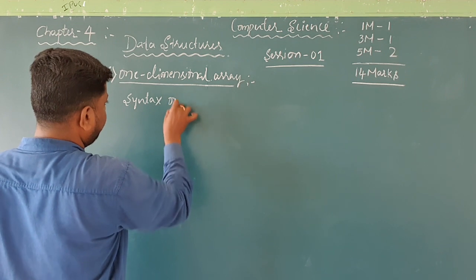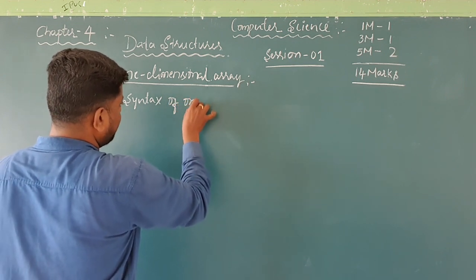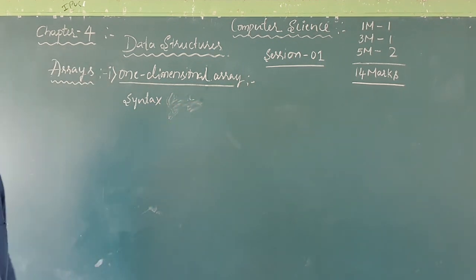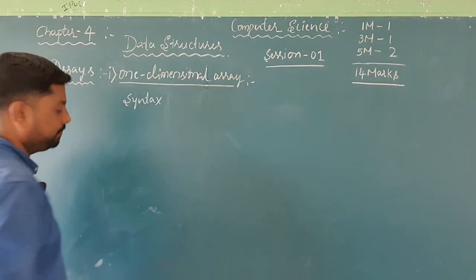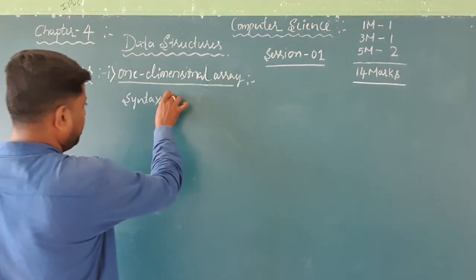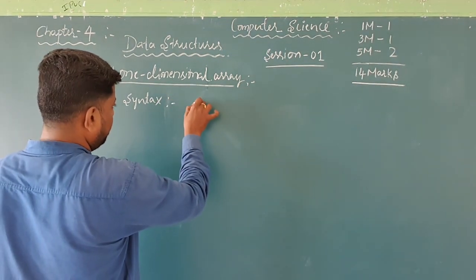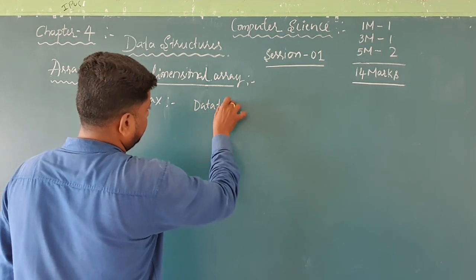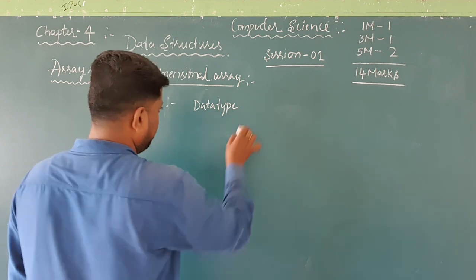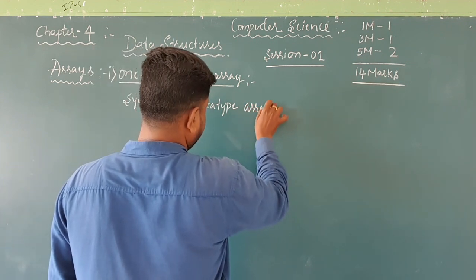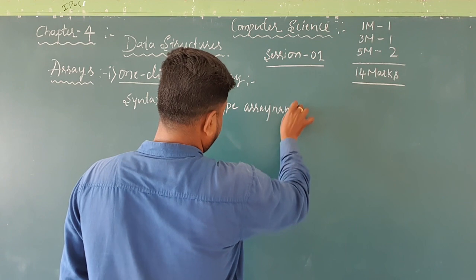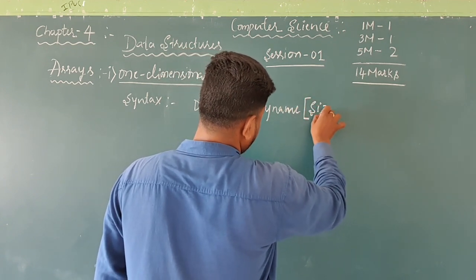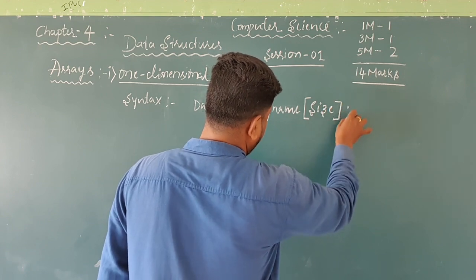Syntax of a one-dimensional array: data type, array name, and a single subscript giving the size of the array.